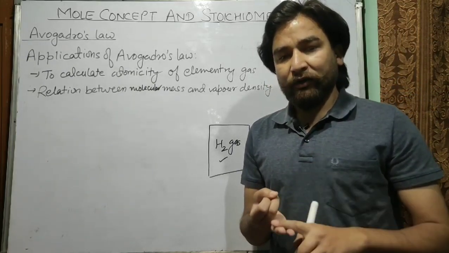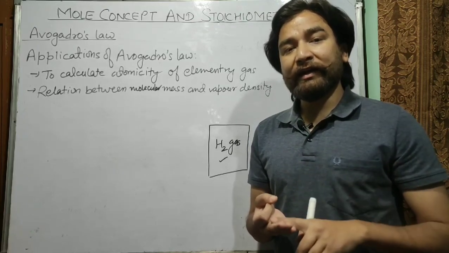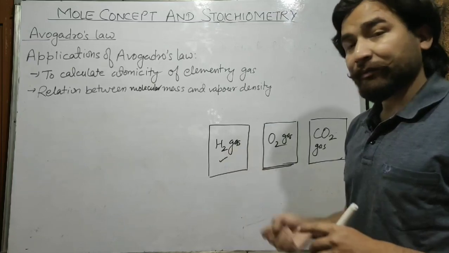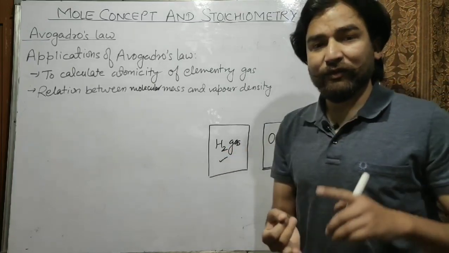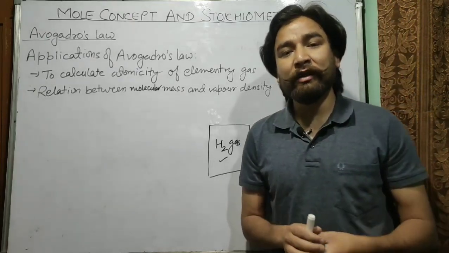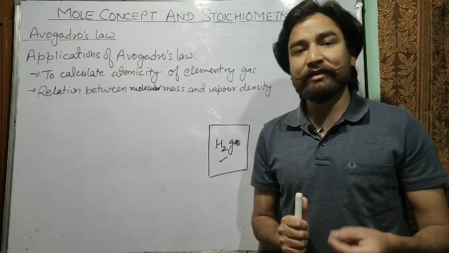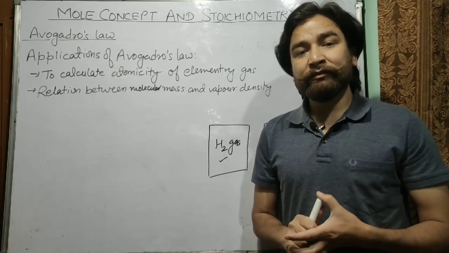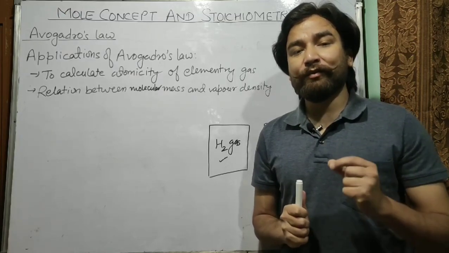That the volume of a gas depends on the number of molecules and not on the nature of gas. All the gases, whether it is oxygen or carbon dioxide or hydrogen or nitrogen, if the temperature and pressure of the gases are same, then for equal volumes they will have same number of molecules.